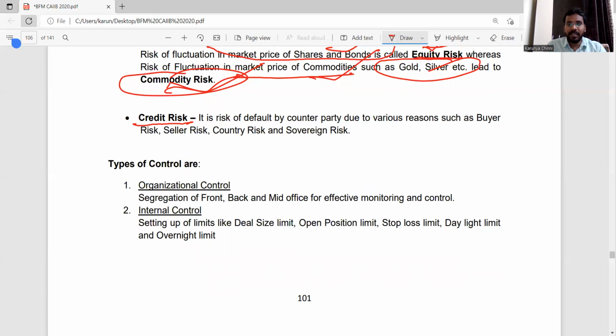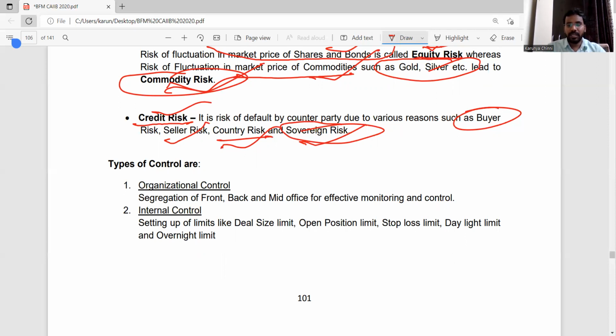So in Treasury also the same thing will happen. How will it happen? If we buy from some other person, but he is unable to give it, then that kind of risk is called seller risk. And counterparty risk: the person who has to give us money, if he is not giving it, that is counterparty risk. Sovereign risk is country risk. So these are the risks involved in credit risk. These are the risks involved in the Treasury Department.